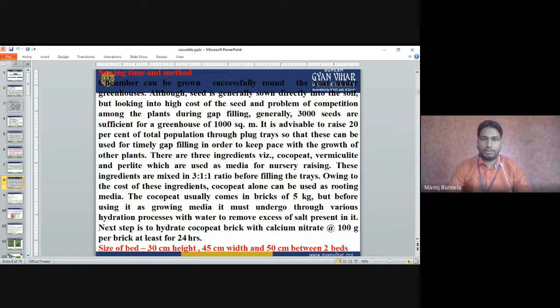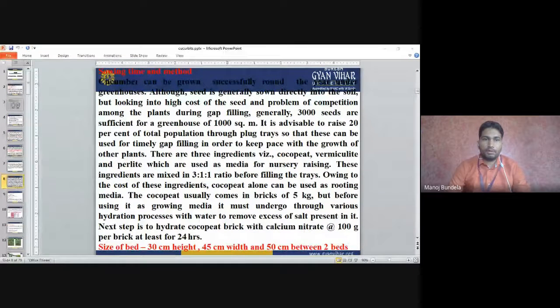Although the seed is generally sown directly into the soil, looking at the higher cost of the seeds and the problem of competition among the plants during gap filling, generally 3000 seeds are sufficient for a greenhouse of 1000 square meters.